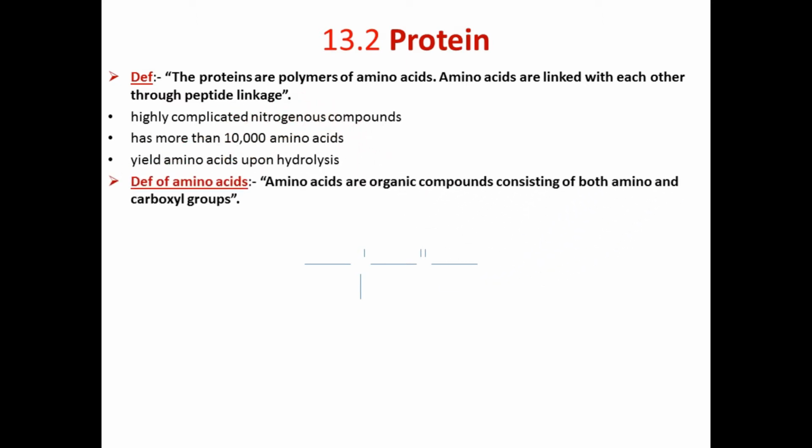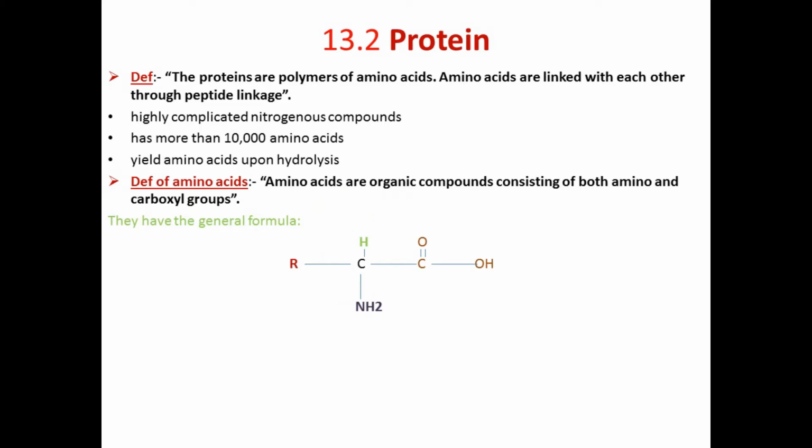The definition of amino acids is that amino acids are organic compounds consisting of both amino and carboxylic groups. It means amino acids have two types of functional groups. The first one is the amino group and the second one is the carboxylic group. Here is the general formula of an amino acid. You can see there is a carbon, shown in black, that has four bonds.